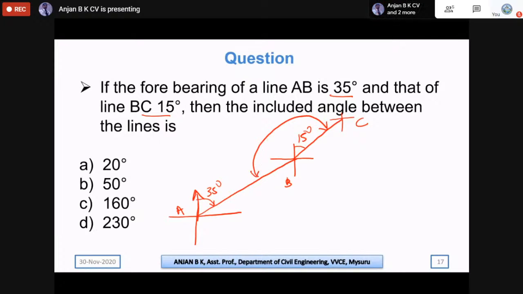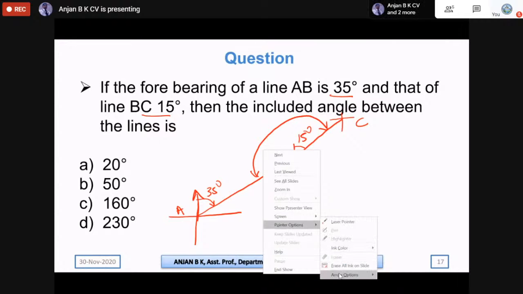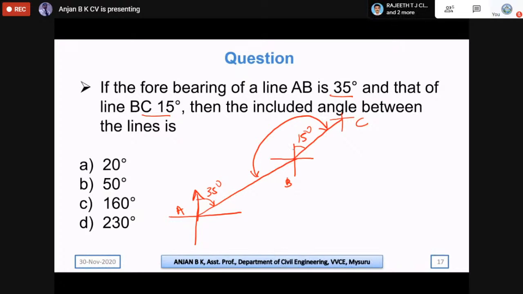So how do we calculate the included angle? The back bearing of this line will be 180 degree plus 35. We know that the back bearing of any line, because the observed forebearing of line AB is less than 180, we need to add that bearing to 180. So we get the back bearing as 215. Now we need to calculate this included angle, say alpha.